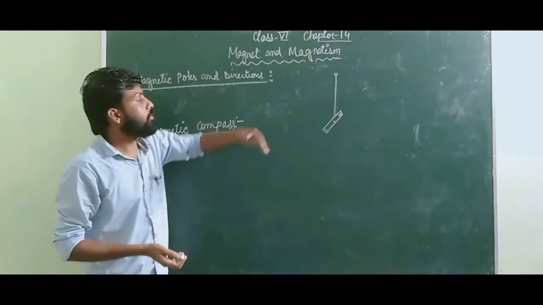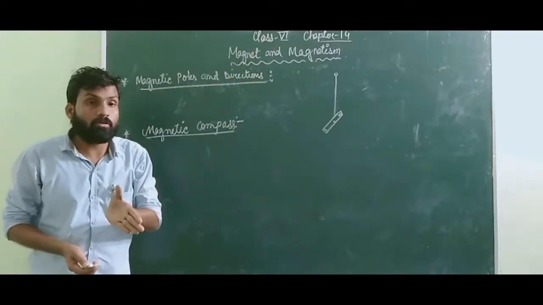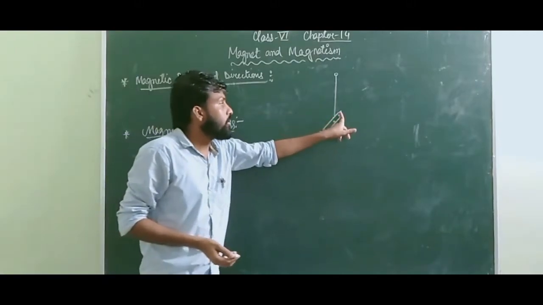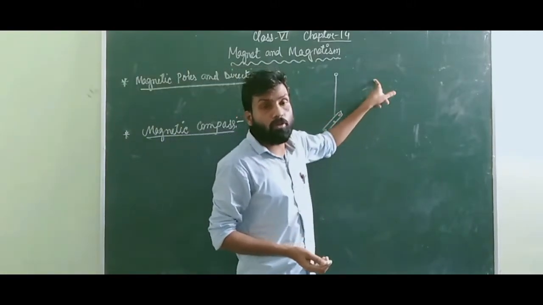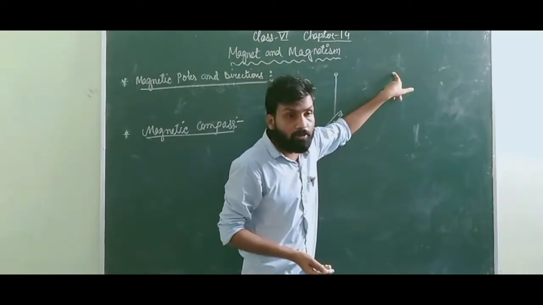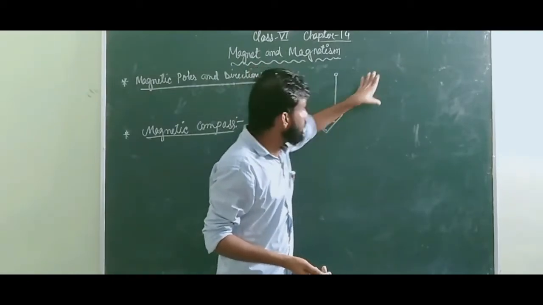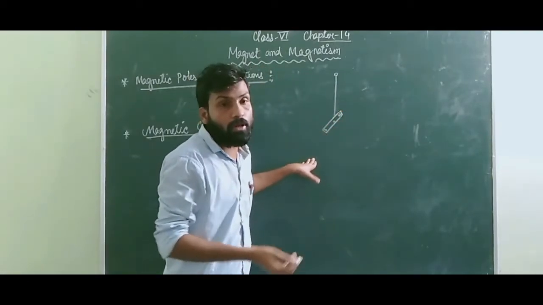Every time, one side is in the north direction and the other side is in the south direction. The north pole will point towards the north, and the south pole is going to point in the south direction.